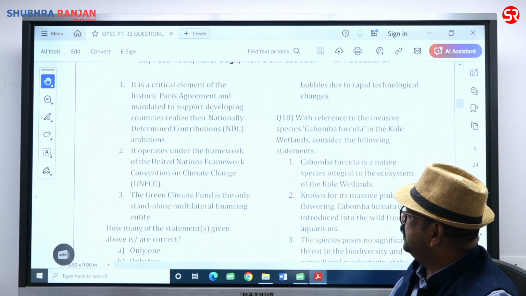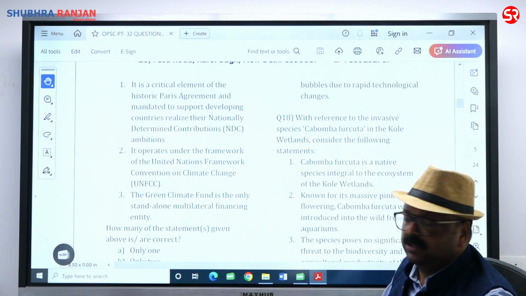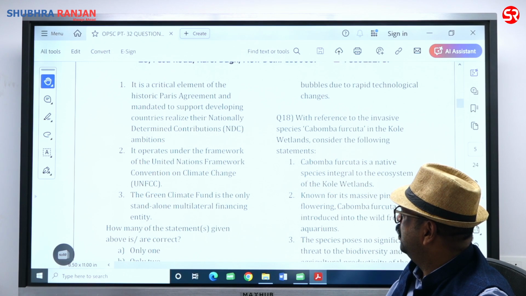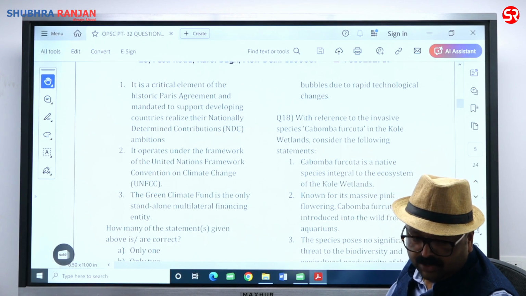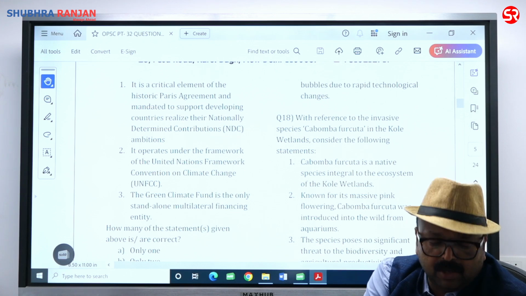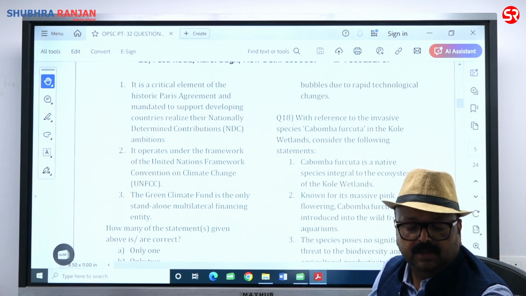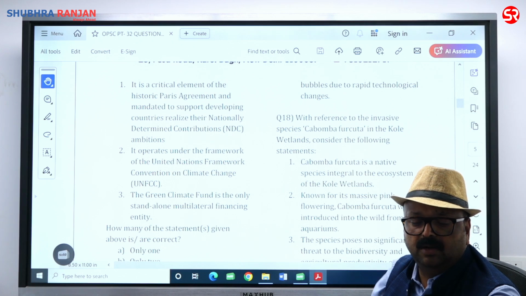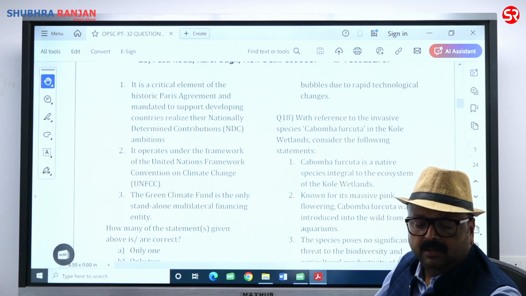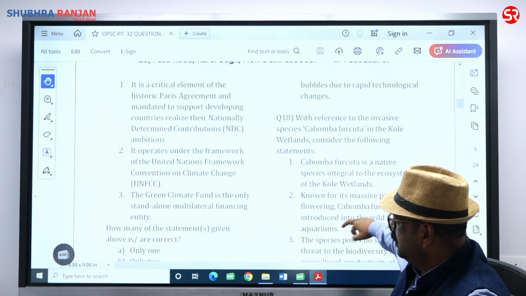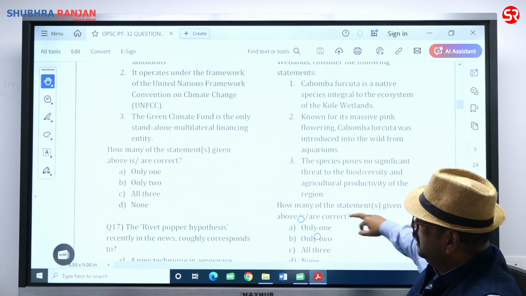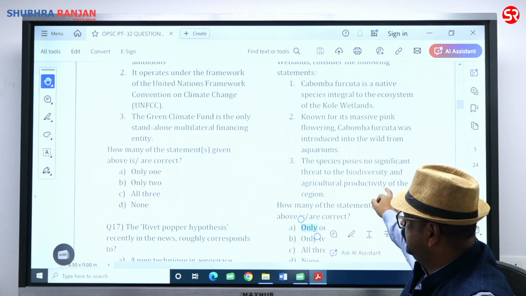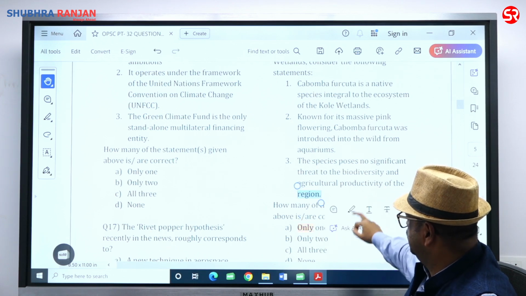It operates under the framework of United Nations Framework Convention on Climate Change. Fine. This is also correct option. The Green Climate Fund is the only stand-alone multilateral financing entity. 3 is also correct. So all the 3 are correct. Option number Charlie, C.